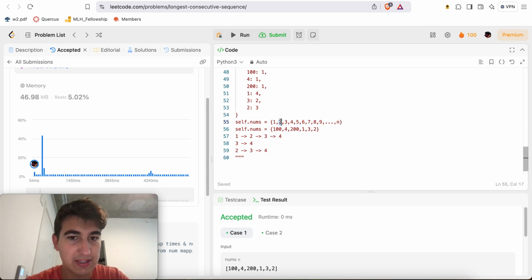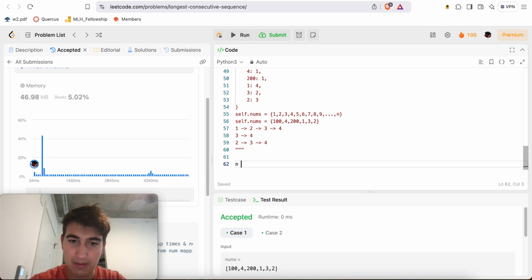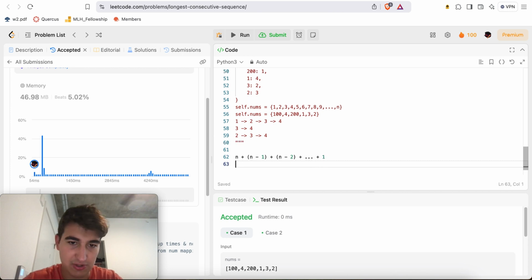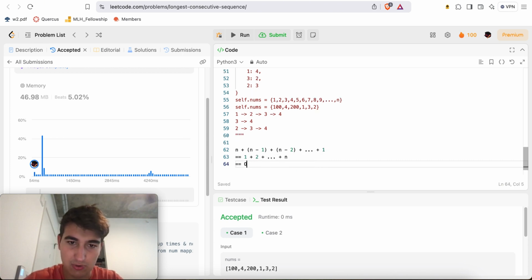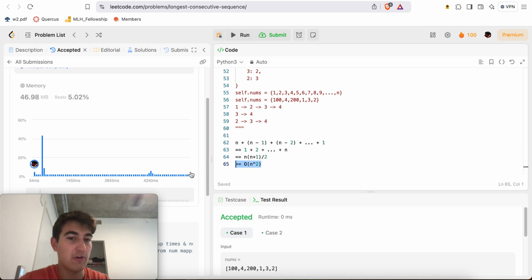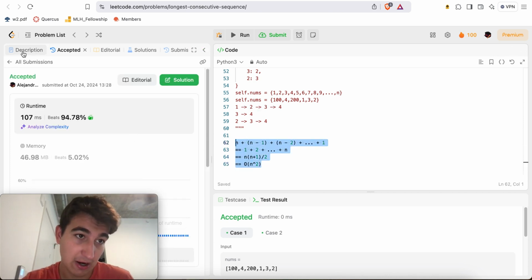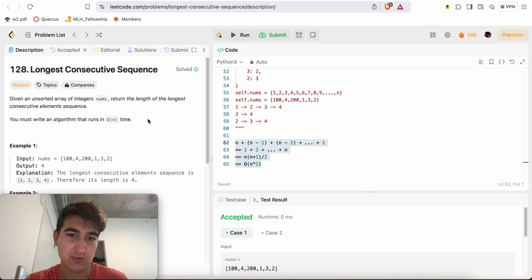Then you look at 2, and this one has a length of n minus 1. And then 3 is n minus 2. So you do n plus n minus 1 plus n minus 2 plus dot dot dot plus 1, which is the same thing as 1 plus 2 plus dot dot dot plus n. This is equal to n times n plus 1 over 2, which is O of n squared work. So that's not good. N squared is not allowed, definitely not. Our sorting solution was definitely better than O of n squared, so we cannot do that.